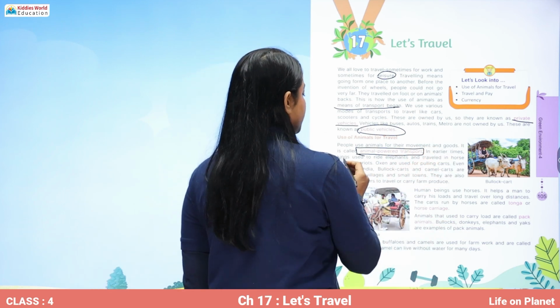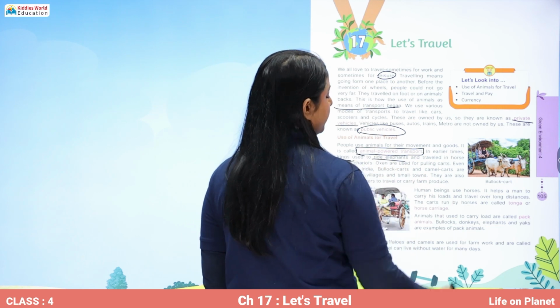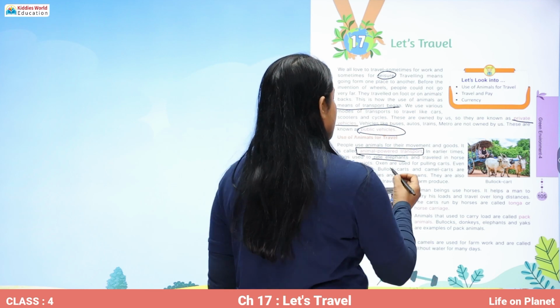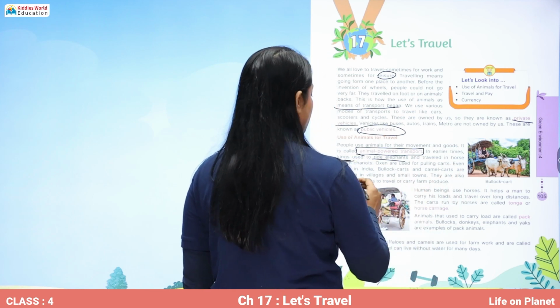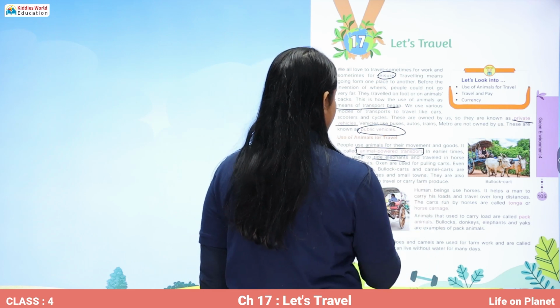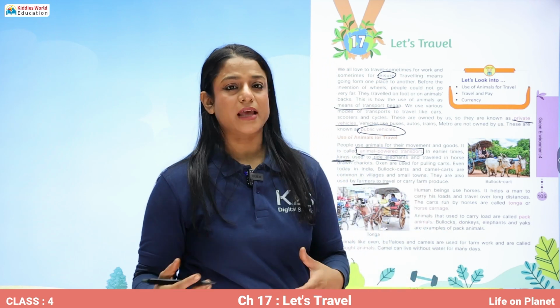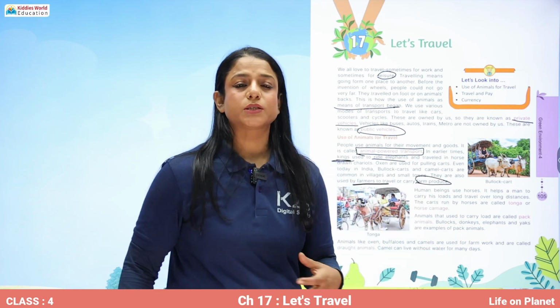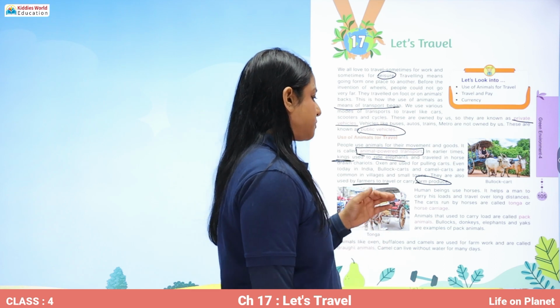In earlier times, kings used to ride elephants and travel in horse drawn chariots. Bullock carts and camel carts are common in villages and small towns. They are also used by farmers to travel or carry farm produce. So what is farm produce? All the crops which are being produced in farms.